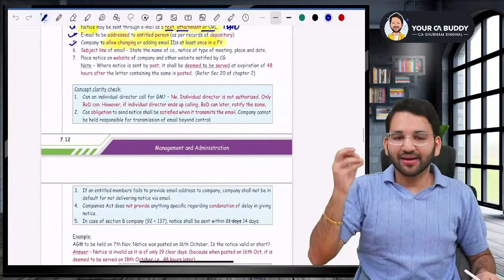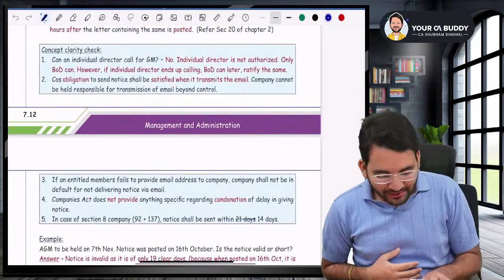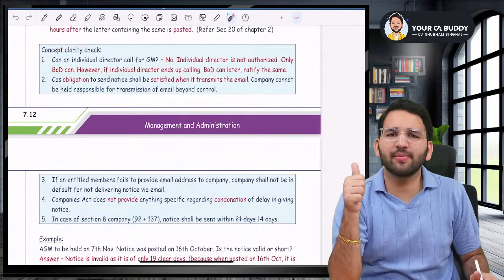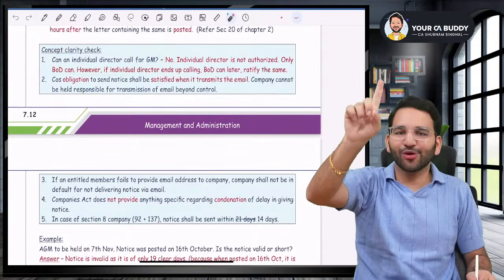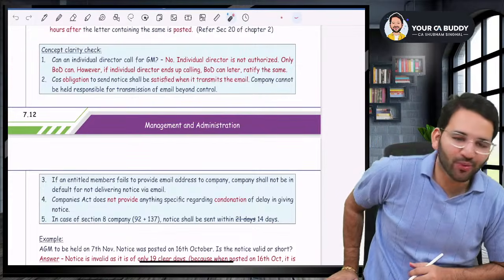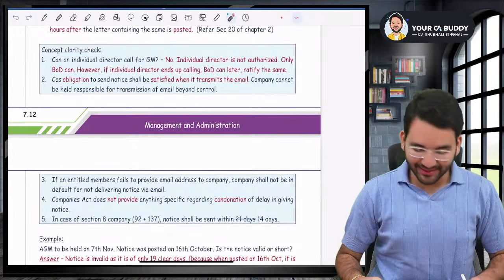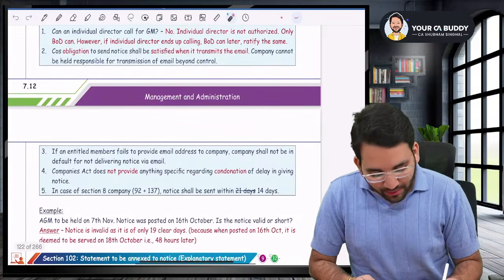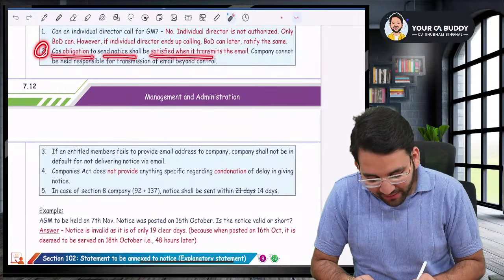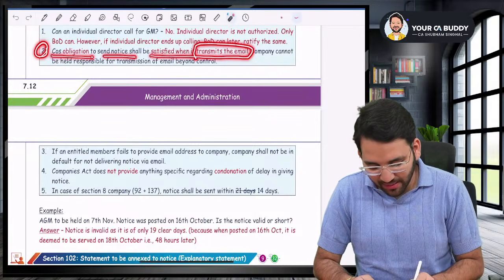Okay, sir. Sir, a few questions. Listen to me. Sir, can an individual director call for a general meeting? Who will call for a general meeting, sir? Sir, one director cannot call. The board of directors, as in all the directors, have to decide together. One director cannot decide. Is it okay, sir? Yes, sir. Sir, number two, the company's obligation to send notice shall be satisfied when it transmits the email.